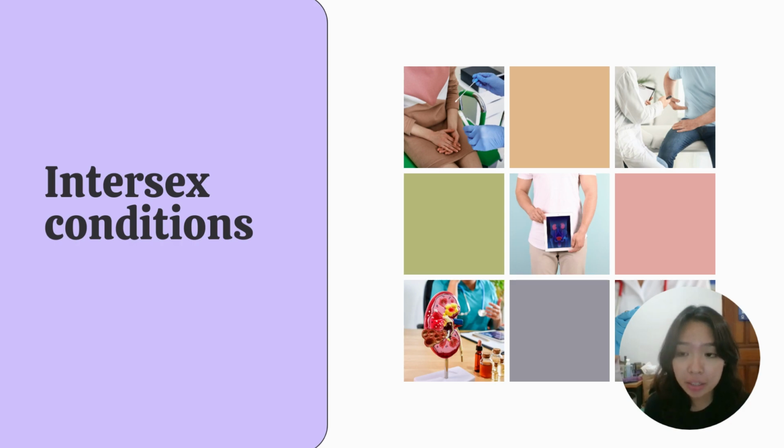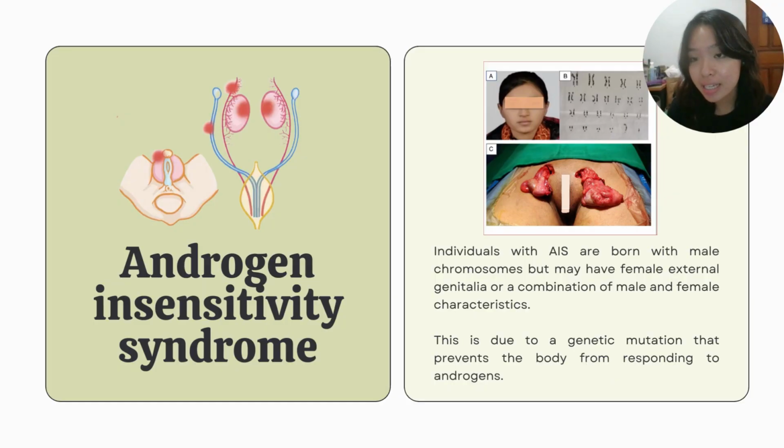When we say intersex conditions, we refer to a group of disorders that affect the development of the reproductive and sexual organs. Androgen insensitivity syndrome, or AIS, is a genetic disorder that affects the development of male sex characteristics. So, individuals with this disorder are born with male chromosomes but may have female external genitalia or a combination of male and female characteristics. This is due to a genetic mutation that prevents the body from responding to androgens, and androgens are male hormones that play a critical role in the development of male sex organs.